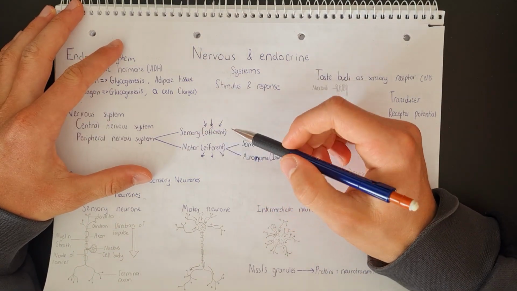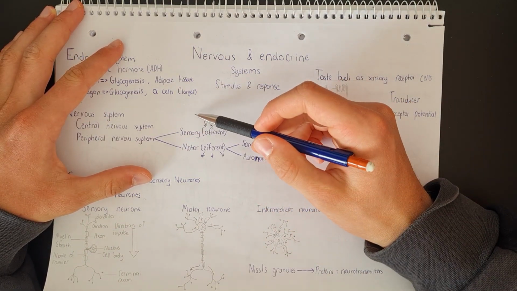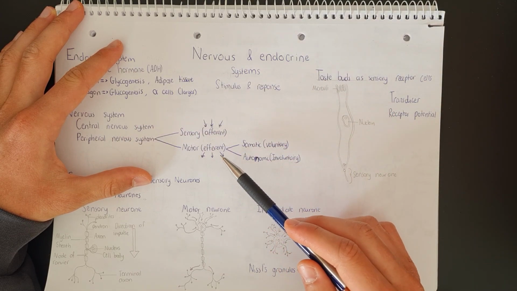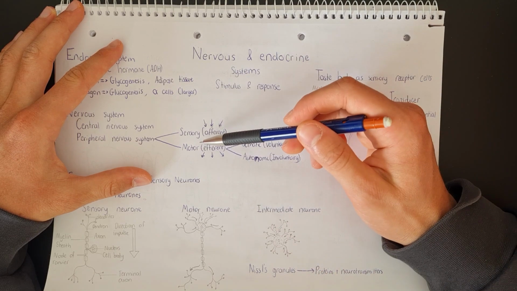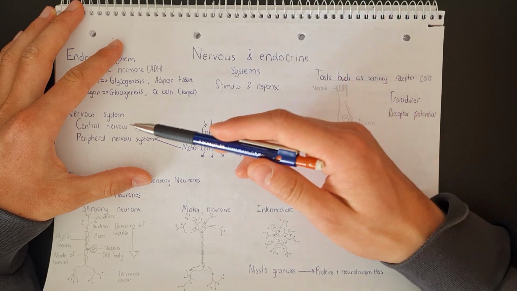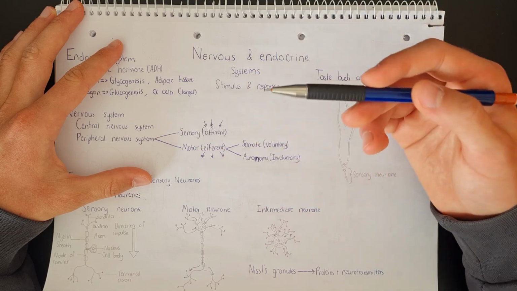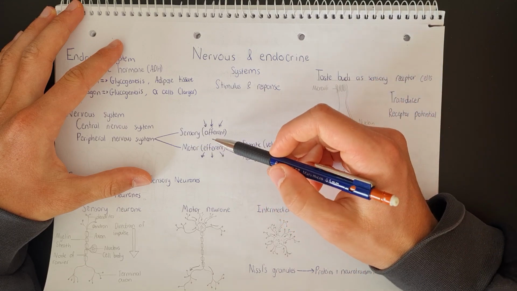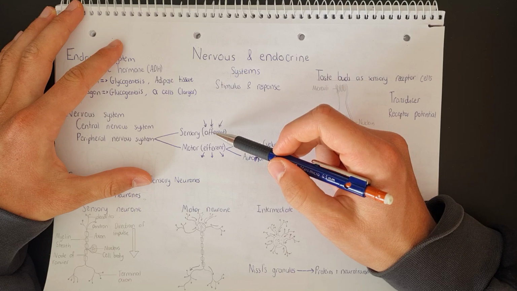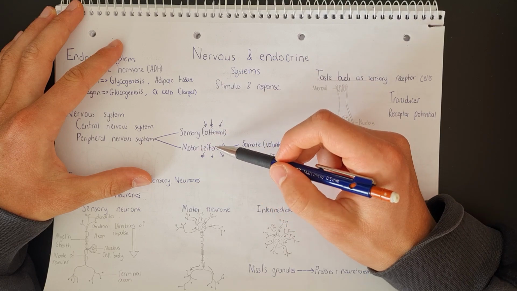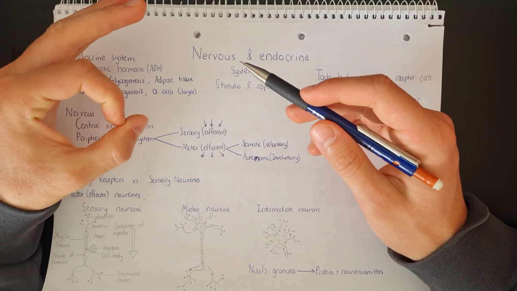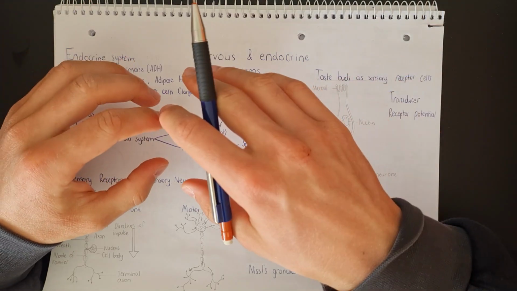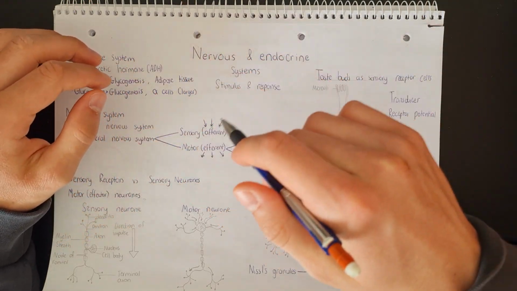Now, we know that the sensory nervous system carries nerve impulses towards the central nervous system, and the motor nervous system carries nerve impulses away from the central nervous system towards effectors like muscles or glands. Now, the way to remember which is simply if we understand that the sensory nervous system is afferent and the motor nervous system is efferent. If you think about it, if we have an effervescent tablet and we put it in water, it will dissolve, right? The particles are moving away from that initial tablet.